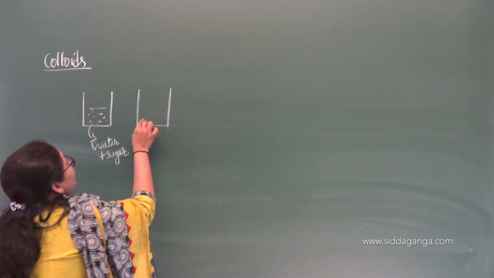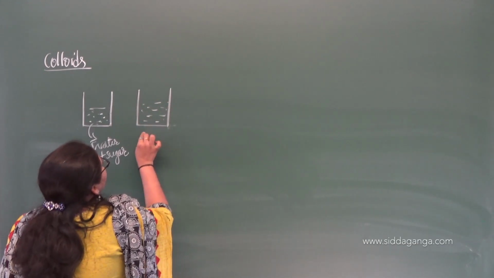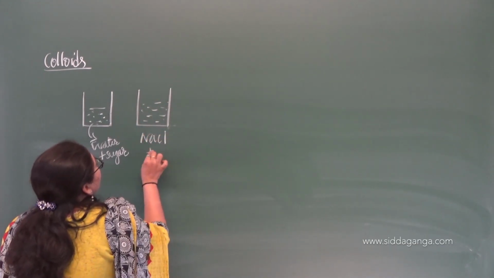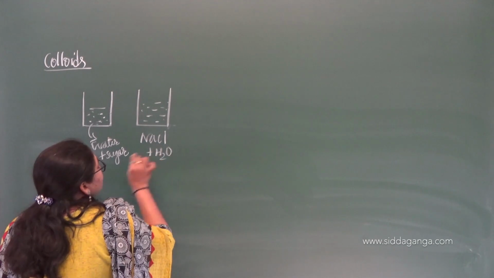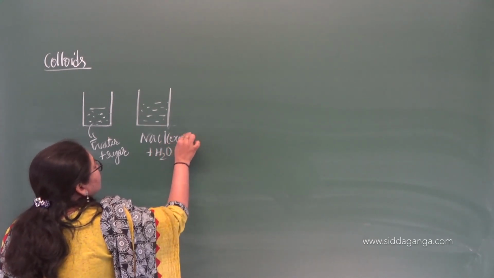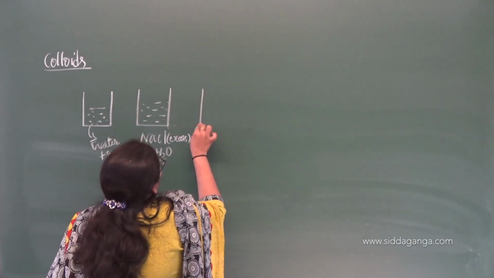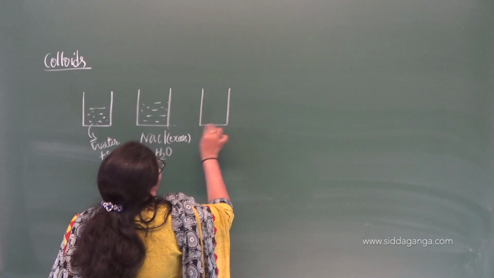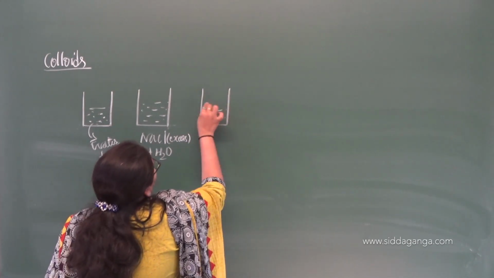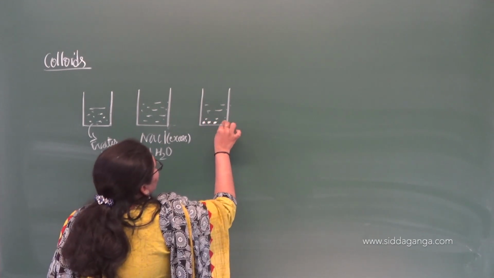In the second beaker, I am going to take NaCl plus water, where NaCl should be in excess. One more beaker I am going to take, that consists of water and sand. You make out the difference.